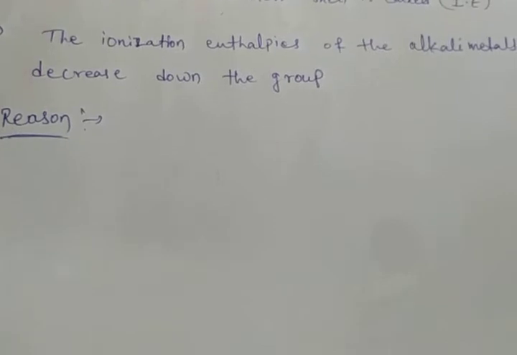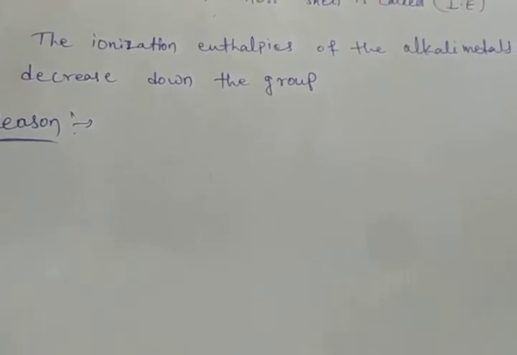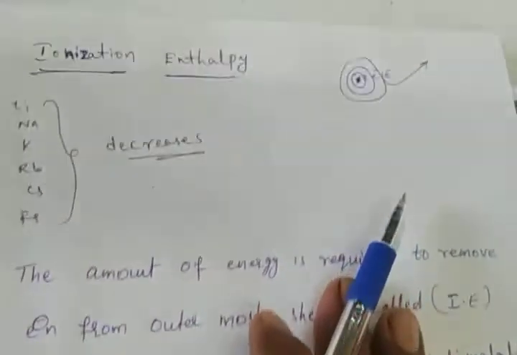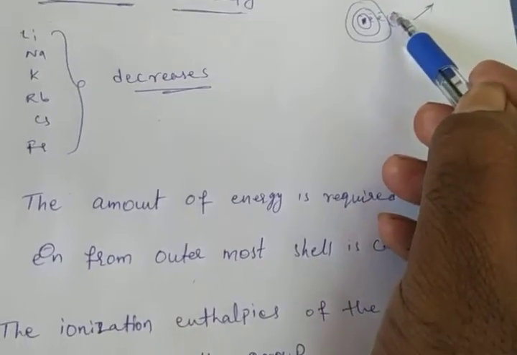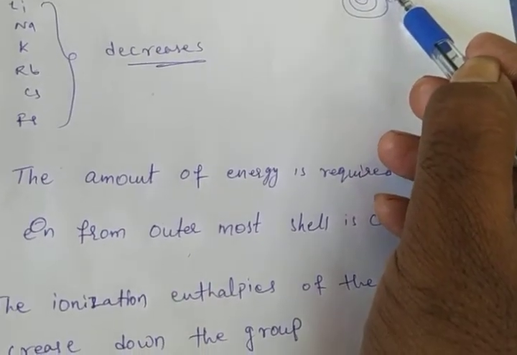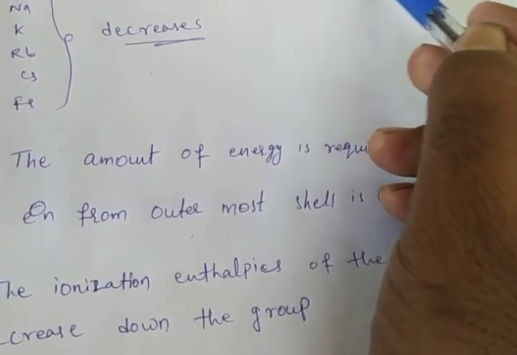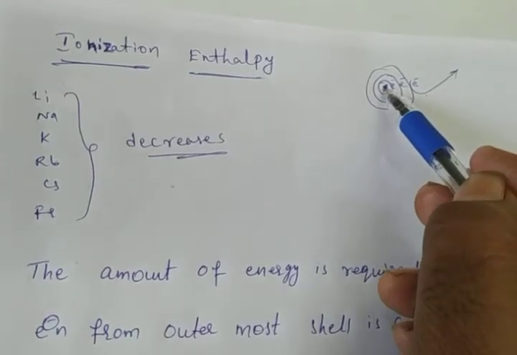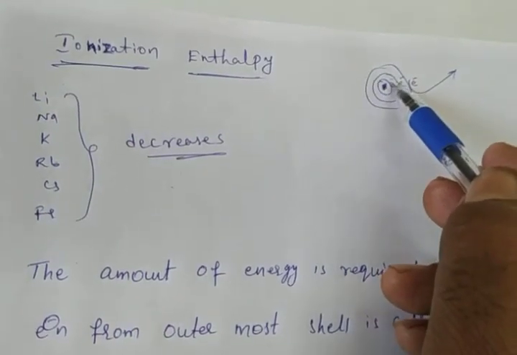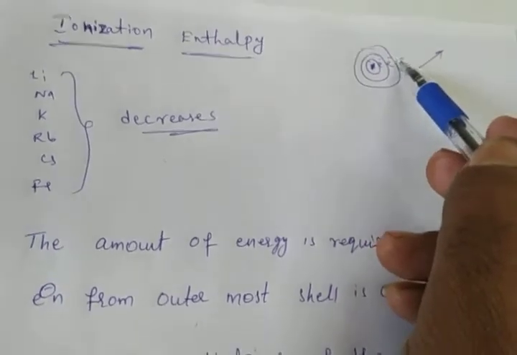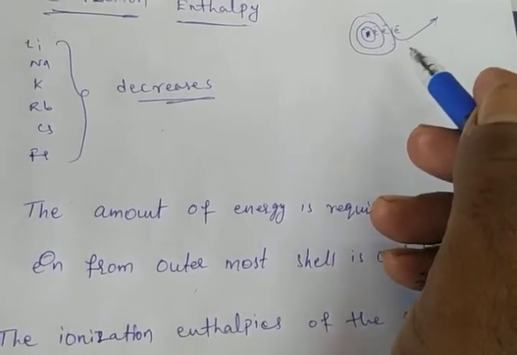Therefore, the outermost electron is far away from the nucleus. This is the nucleus. This electron is very close, this electron is somewhat close, but this outermost electron is far away from the nucleus.